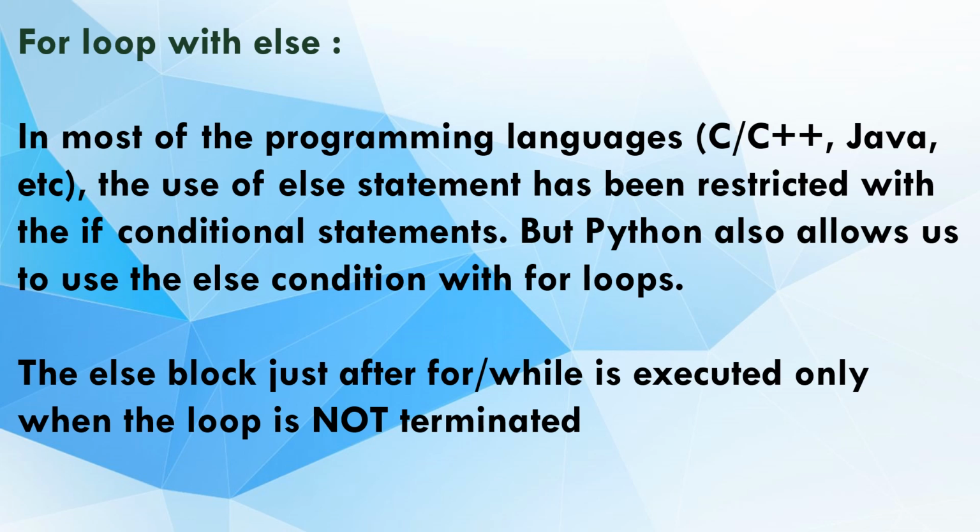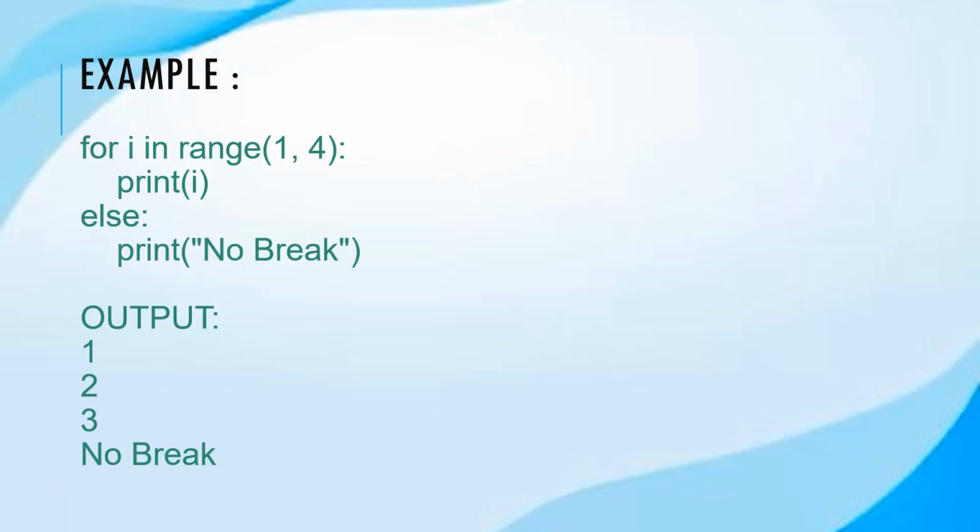The else block will execute when the loop has exhausted all the items in the iterable. That is, it will not execute if the loop is terminated by a break statement. So let us see an example on for with else.